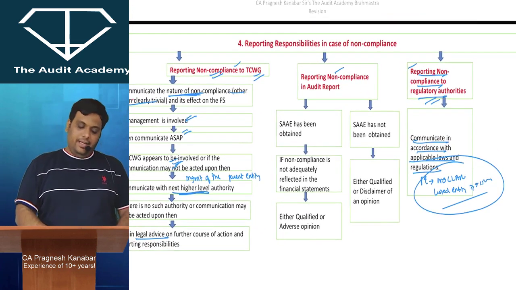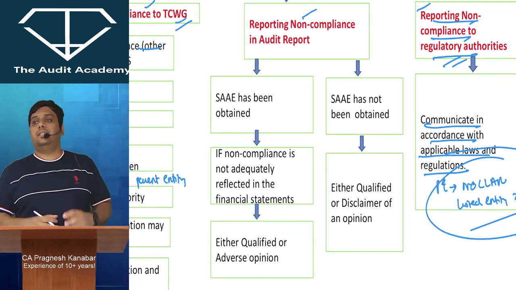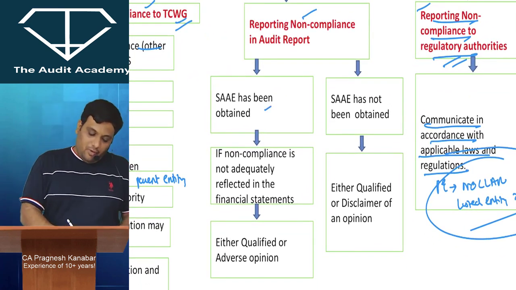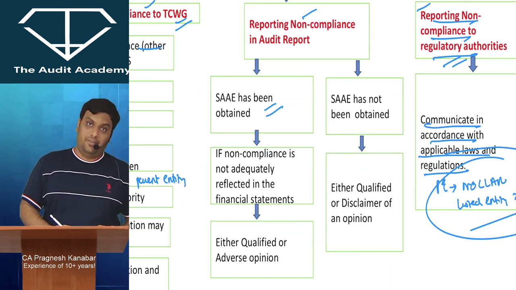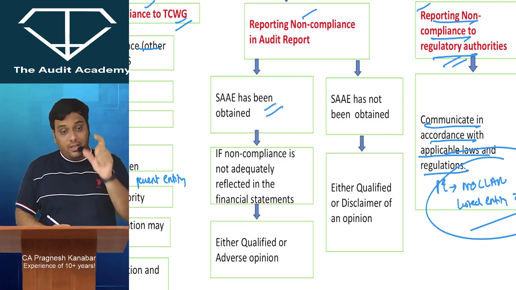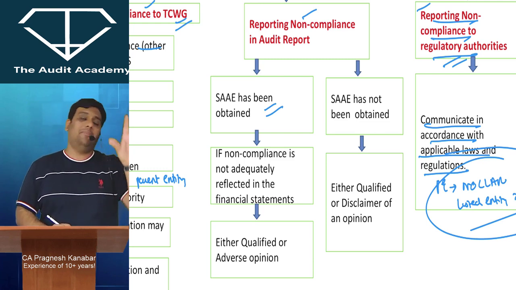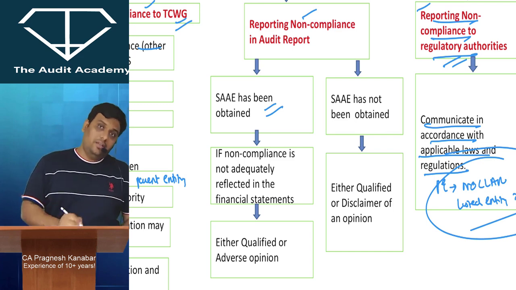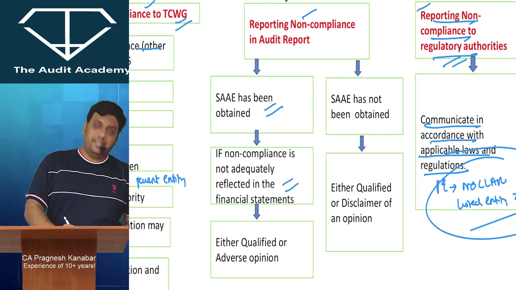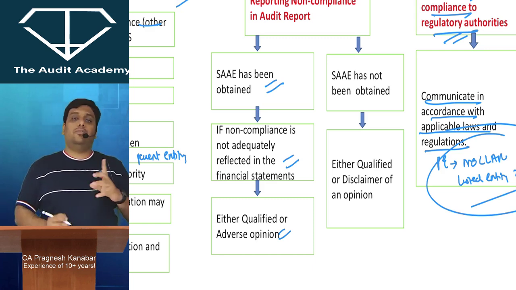Okay. Now when we talk about reporting non-compliance in the audit report, if you have obtained sufficient and appropriate audit evidence that there is a non-compliance, but management has not disclosed it properly in the financial statements, the penalty, the disclosures, they should write it properly. No? If they are not disclosing it properly in the financial statements, then qualified or adverse opinion. Now this I have taught in my first revision lecture of audit report.